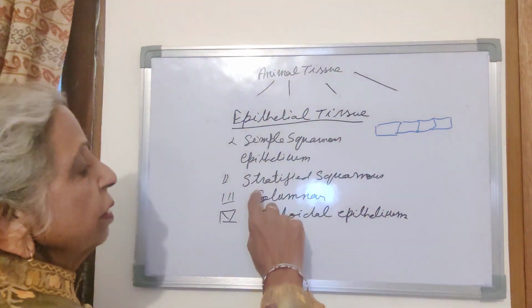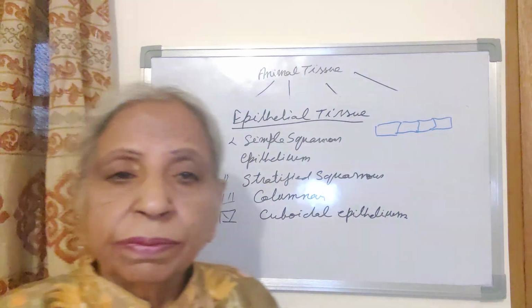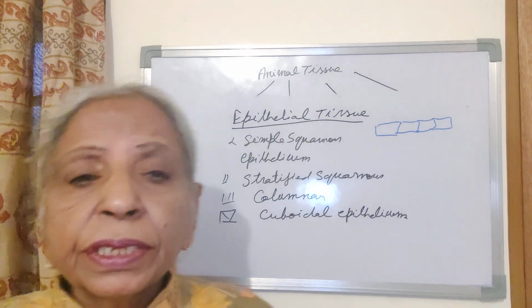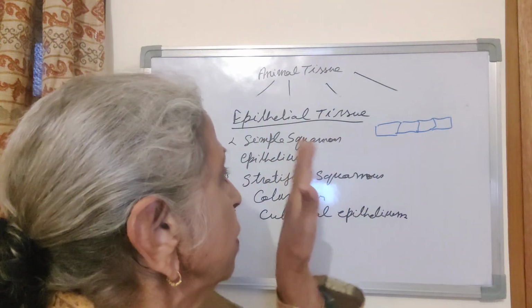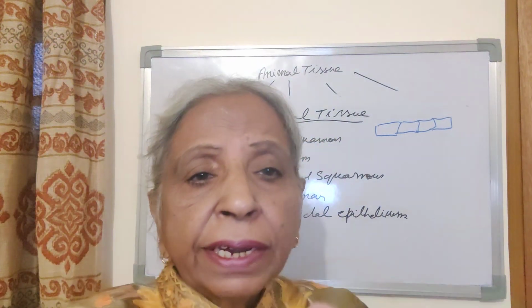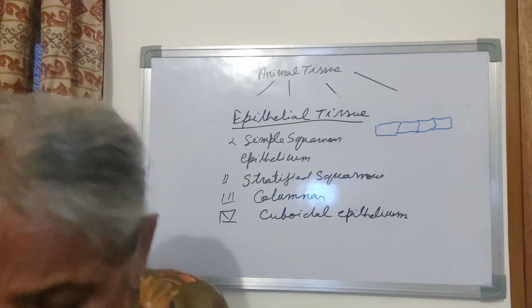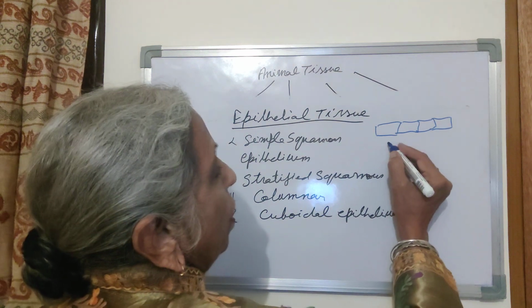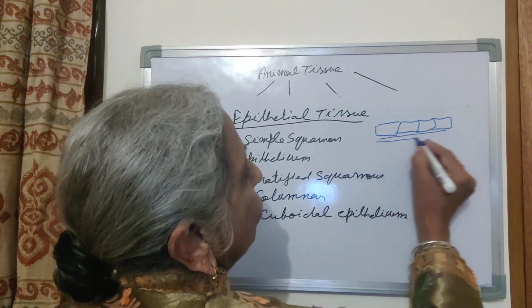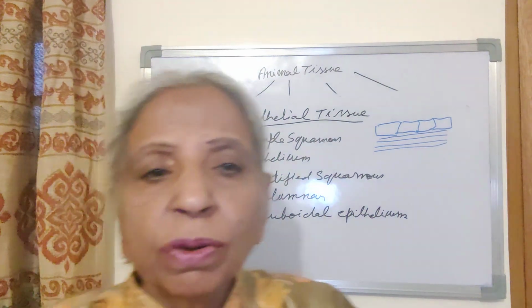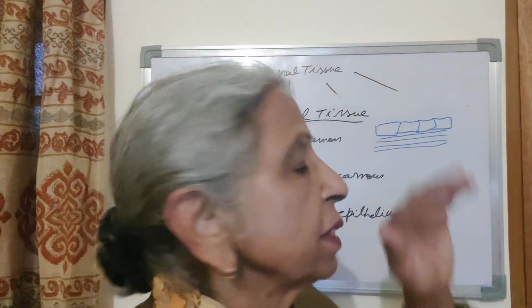Then there is stratified squamous epithelium. Stratified squamous epithelium is when the simple squamous epithelium cells lie in layers, in strata, one above the other. To say, they will look like this. If you put plates one above the other, it will look like this.